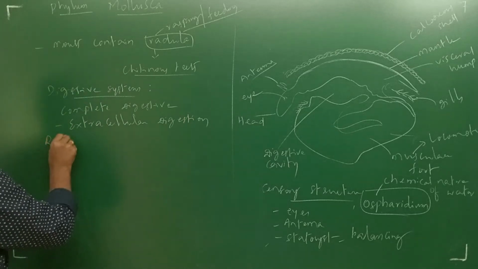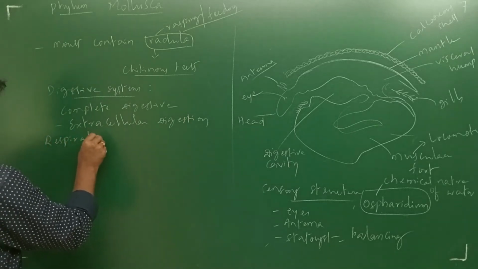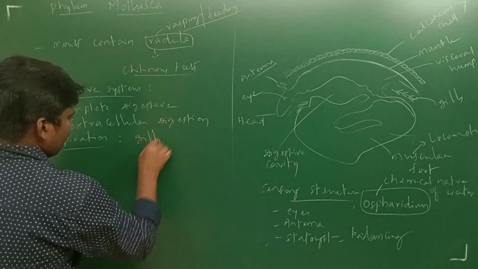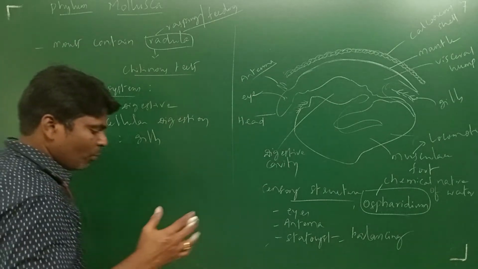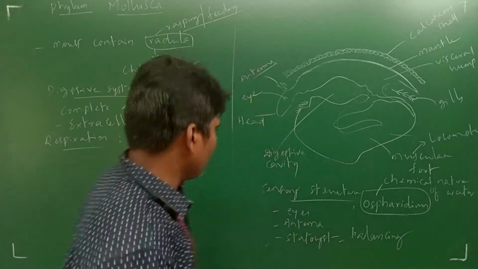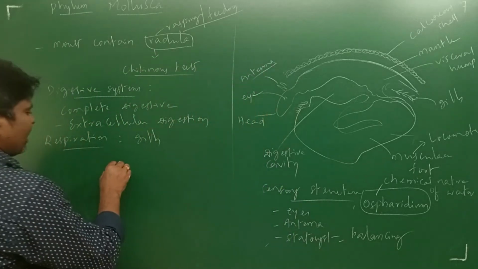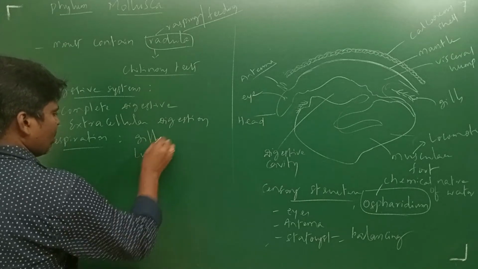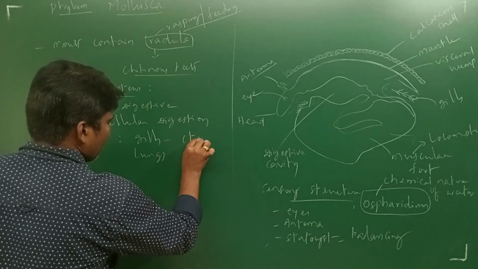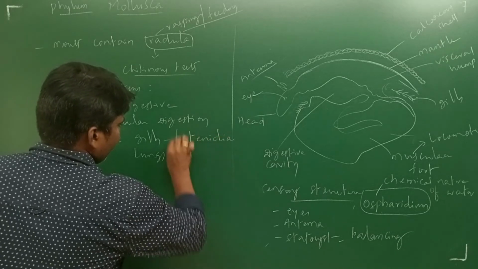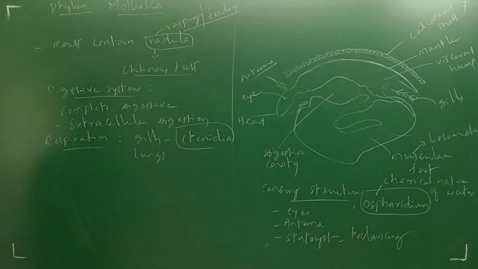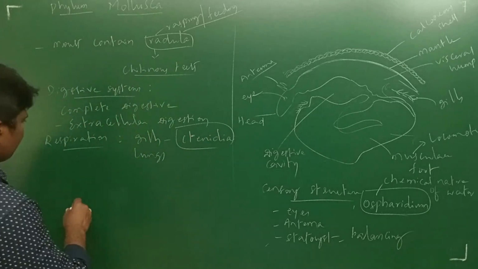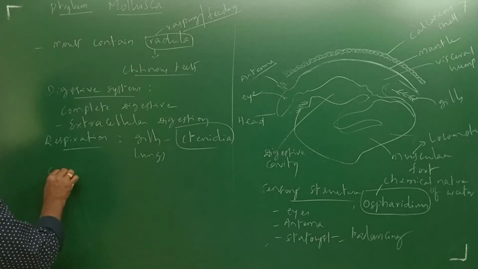Next, respiration, by the gills which are involved in respiration. Molluscs present in water breathe through the gills, and terrestrial ones through lungs. These gills we call ctenidia. Okay, ctenidia. Next, after digestive system and respiration, excretion.